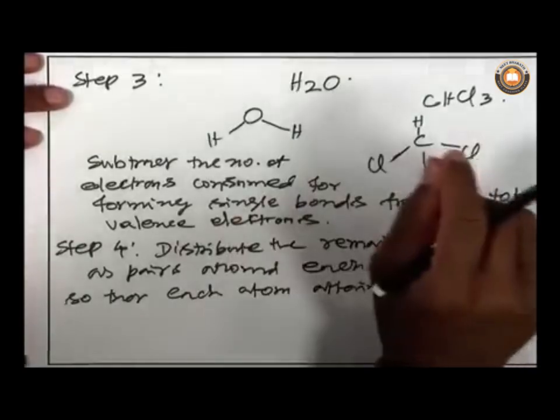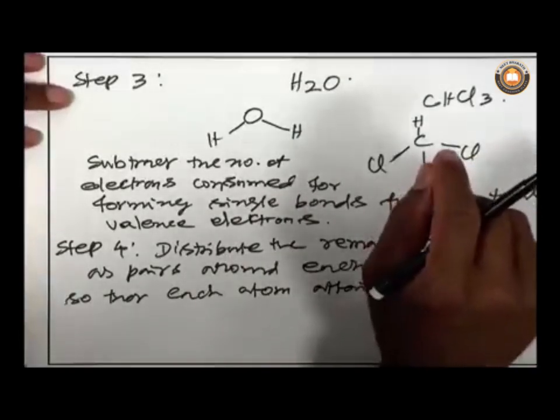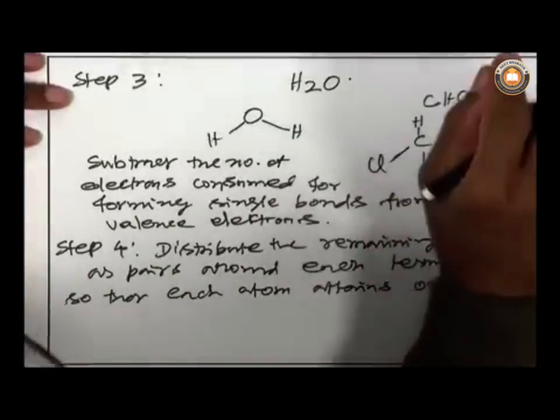You cannot put a pair of electrons, more than 2 electrons, around a hydrogen atom.